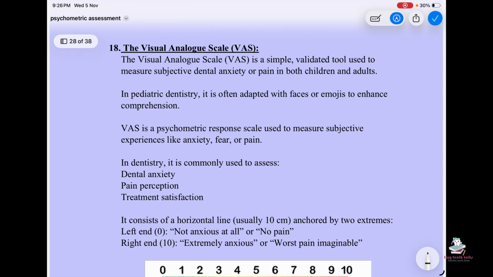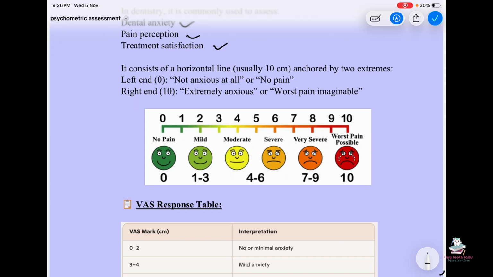The visual analog scale. It is a simple validated tool used to measure subjective dental anxiety or pain in both children and adults. In pediatric dentistry, it is often adapted with faces or emojis to enhance comprehension. It is a psychometric response scale used to measure subjective experiences like anxiety, fear, or pain. In dentistry, it is commonly used to assess dental anxiety, pain perception, and treatment satisfaction. It consists of a horizontal line, usually 10 centimeters, anchored by two extremes: left is 0, not anxious at all or no pain, and right is 10, extremely anxious or worst pain imaginable.